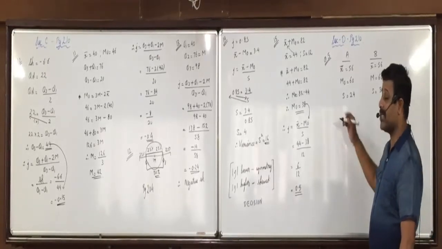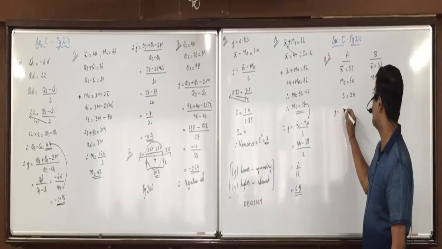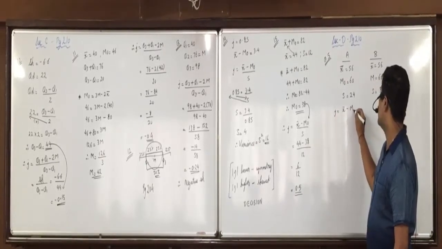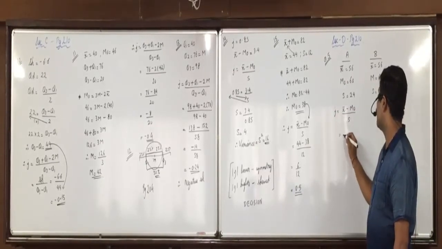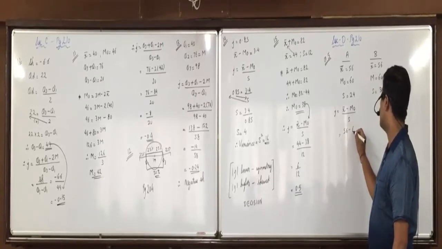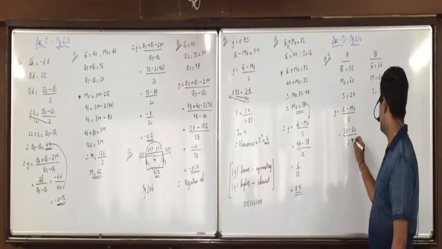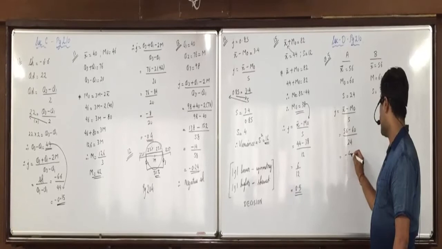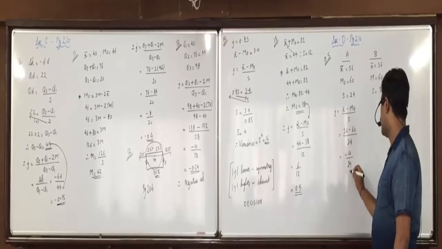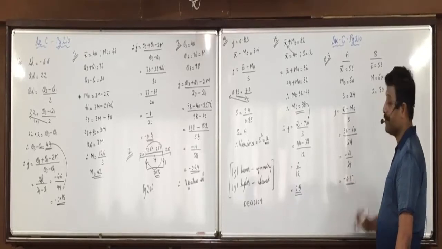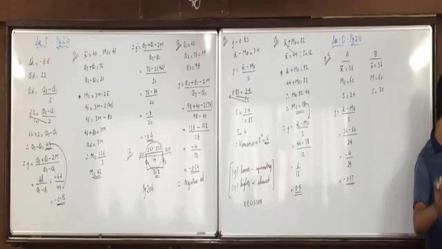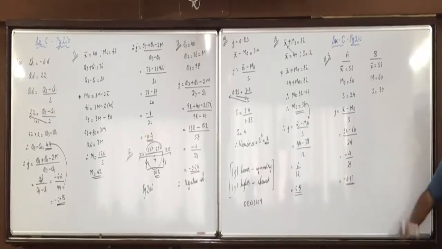Now here what formula of J we will use for A? X bar minus mode upon S. 56 minus 60 upon 24, minus 4 upon 24, minus 0.17. Minus 0.16666, so minus 0.17.